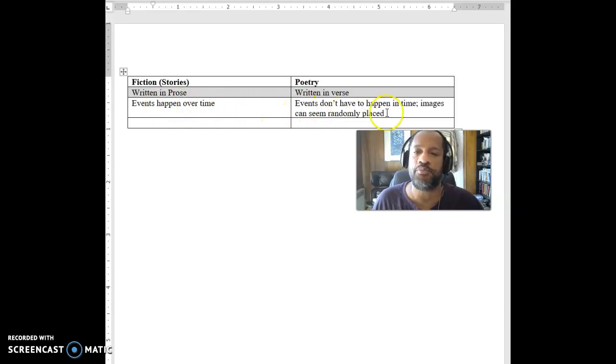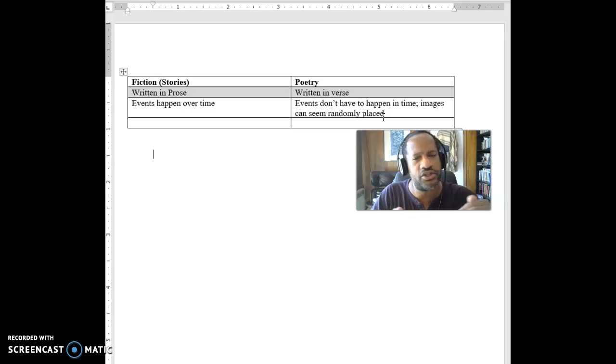In poetry, events don't have to happen in time, and those images can seem randomly placed. Sometimes they do happen in time, right? That is, if we look at something like Dodhead, at least part of Dodhead is told like a story, right? This is what happened. I say, hand me that ketchup packet over there, and I put the dot on my forehead, and this is what happened. And so there's an element of story sometimes in there, but it doesn't necessarily have to be. If you think about what happens in What It's Like to Be a Black Girl, there's an image. First of all, it's doing this, and then there's this, and then there's this. And there isn't a sense that those things occur one after the other.